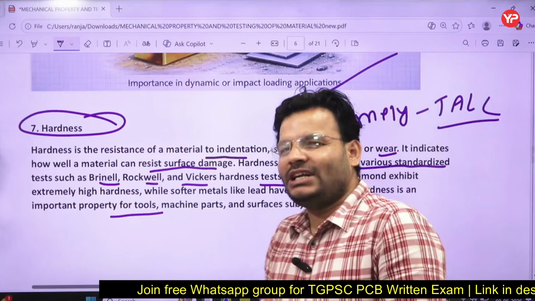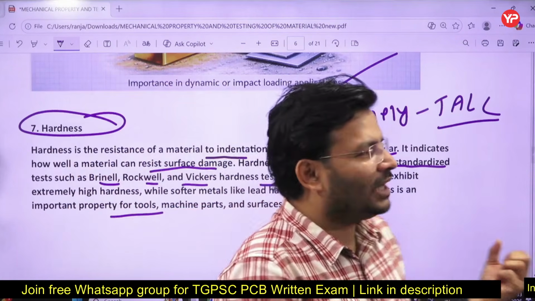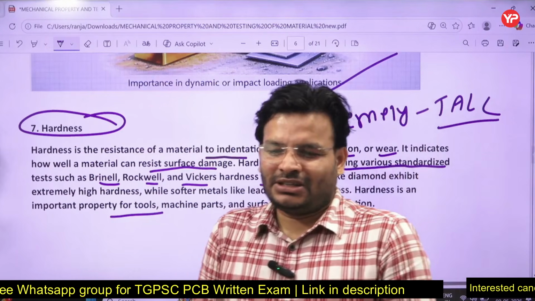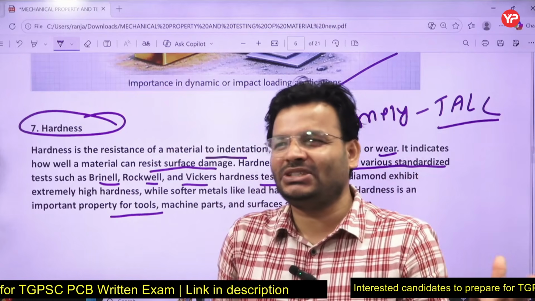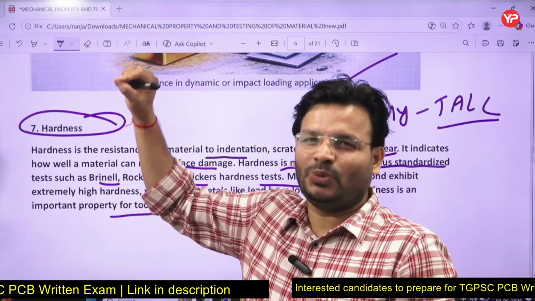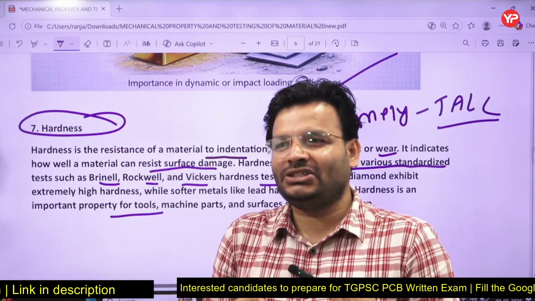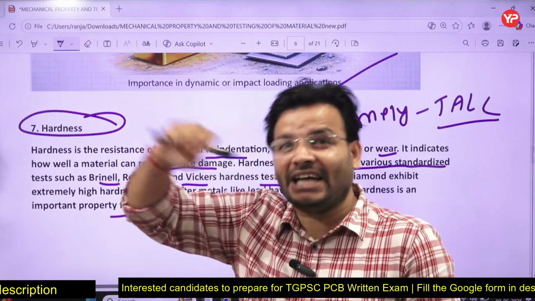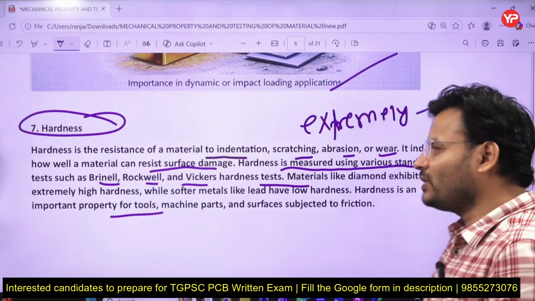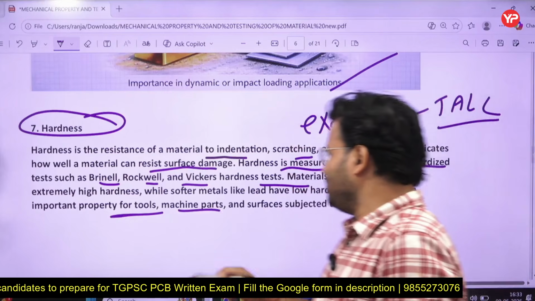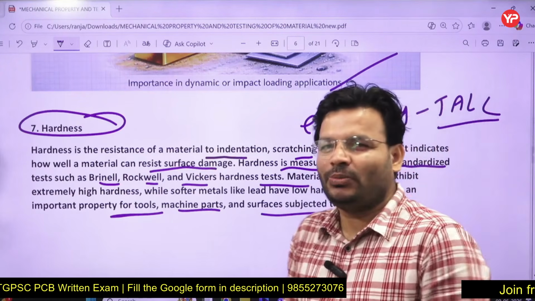And for that purpose, sometimes alloying is done. This is called red hardness. Red hardness means what? The material which can sustain its hardness even at a higher temperature. That's the meaning of red hardness. Sometimes you might have seen that a body has good red hardness property, meaning it is capable of sustaining its hardness even at a higher temperature. So if you talk about tools, machine parts, surfaces, in all of that hardness will play a major role.